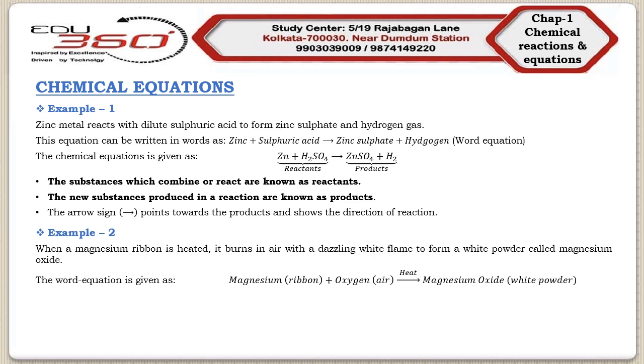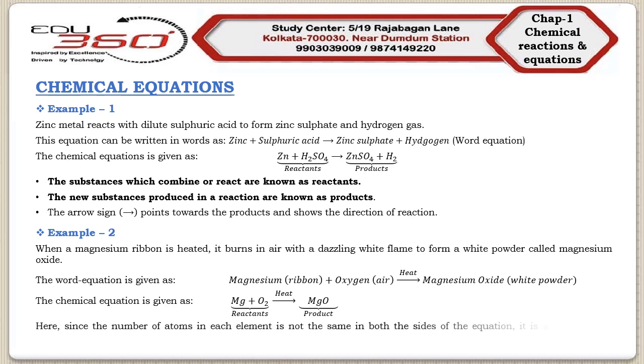Now, the chemical equation of this word equation will be Mg plus O2 arrowhead heat MgO. So in this case, magnesium is reacting with oxygen. So Mg and O2 are the reactants and the product is magnesium oxide, which is MgO. Now if we consider this particular equation, then we will find that the number of atoms in each element is not the same in both the sides of the equation.